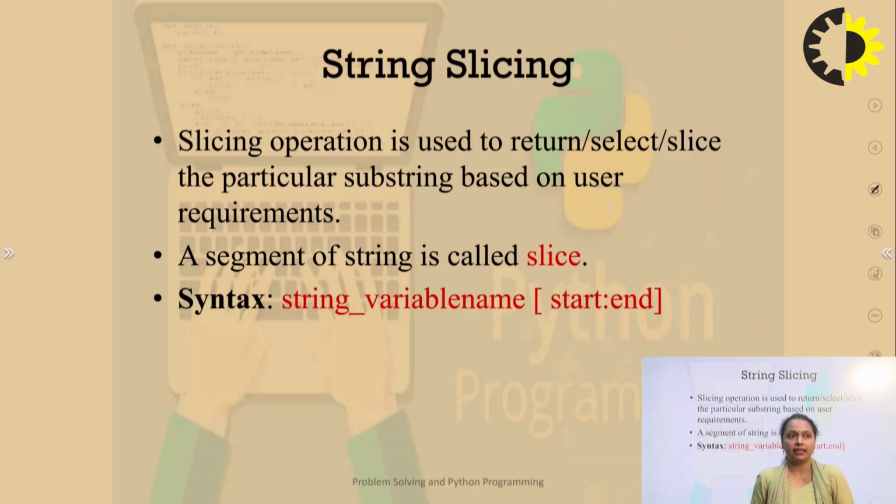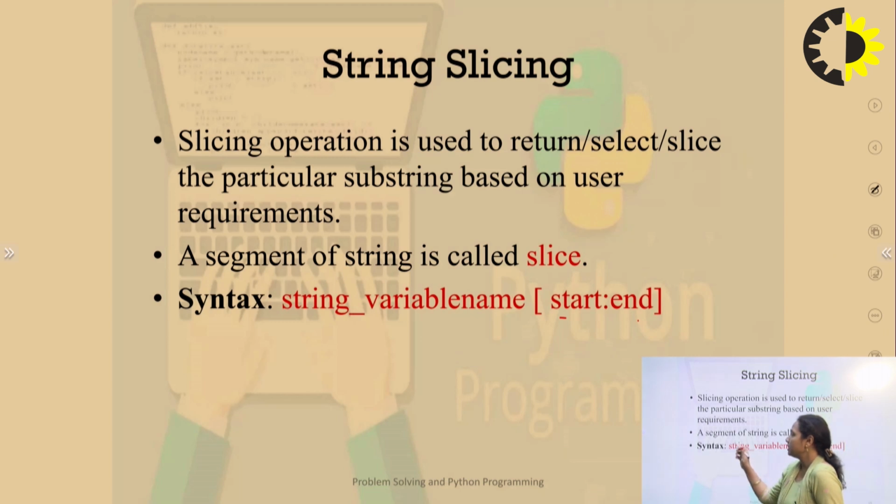Next is string slicing. This means when we want to divide or extract a certain part or certain information from the given data. Whatever sentence is given within the program, and I want to extract a certain part from it, for that purpose string slicing is used. The slice operation will return a segment of the string, and that segment can be the whole string, or a small part of the string, that is a substring, or a single character. It will depend upon the start and end values provided by us.